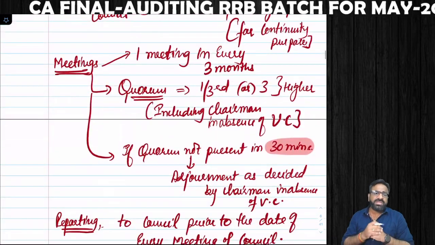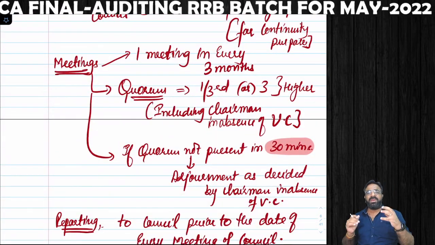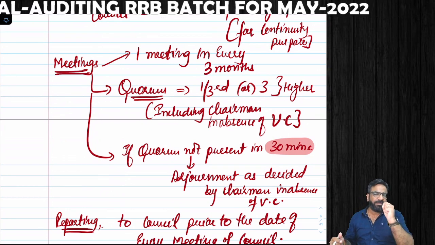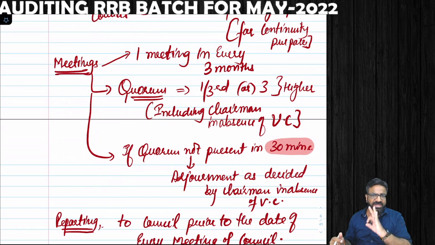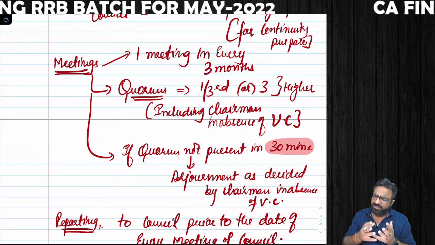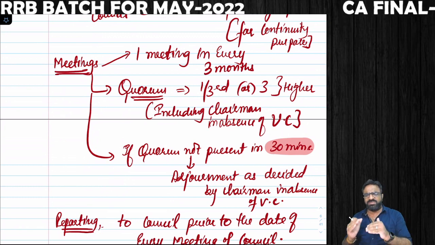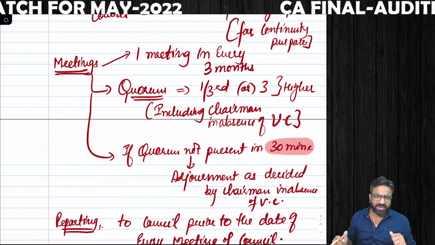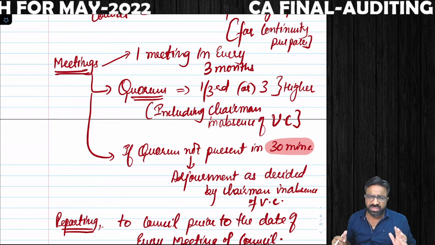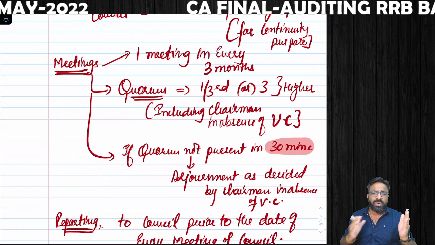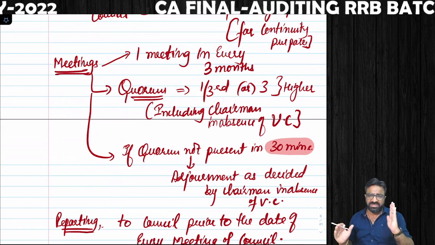Next point, sir, how many meetings are they going to conduct? Peer review board has to meet at least once in 3 months, means 4 meetings in a calendar year. And the quorum is going to be 1/3 of the total strength of the peer review board, or 3 members, whichever is higher, with the presence of the vice chairman. If the vice chair is not present, then there should be the presence of the chairman. And the quorum of their meeting is this. Just now I told you, 1/3 or 3, whichever is higher.